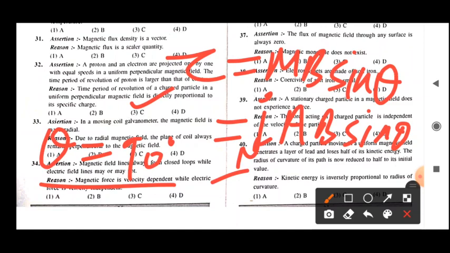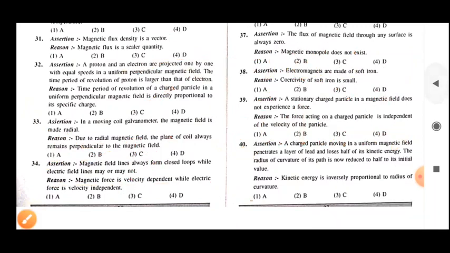So it means to produce maximum torque, the orientation of coil with respect to magnet, we have to keep it always in perpendicular direction. And for that one, the radial magnetic field will be produced and maximum torque will be produced. And due to that, in the galvanometer, we can easily detect even a very small order current without any difficulty. So it means our assertion is completely true here.